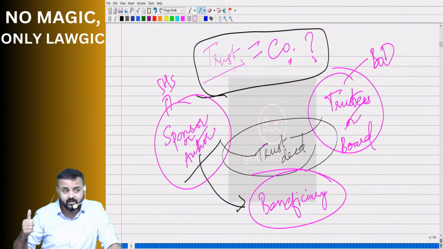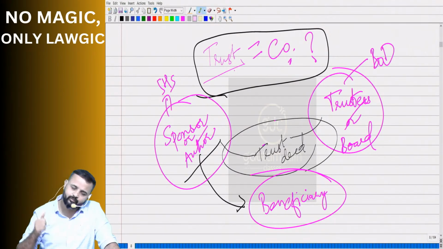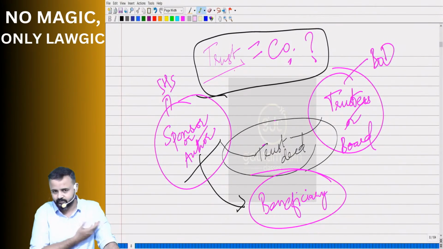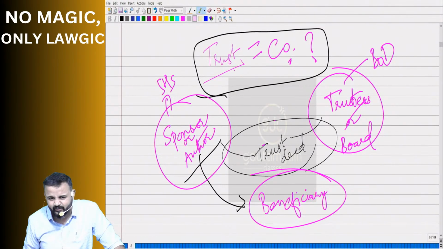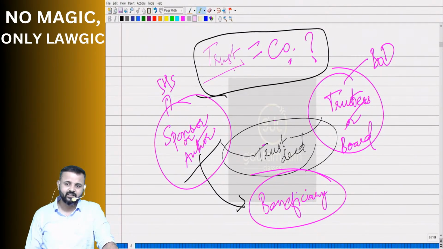What is the first one? Voluntary association of persons. Second one, registration. Third one, separate legal entity. Now let's go to the fourth one. What is the fourth one? Limited liability. So whose liability are we referring to? Members. Good. Members, not shareholders. We'll say members. So the liability of the members is limited. That's our next feature.